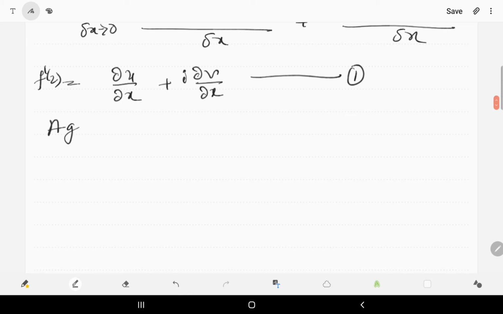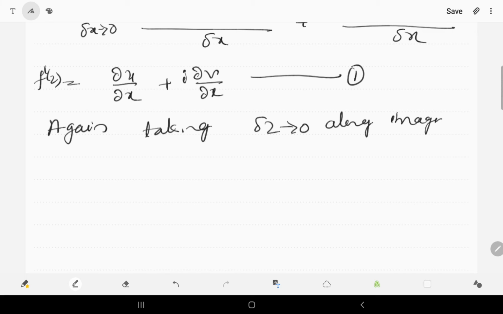Again, taking delta z tends to 0 along the imaginary axis, imaginary axis means we get delta x is equal to 0 and delta z is equal to i delta y.